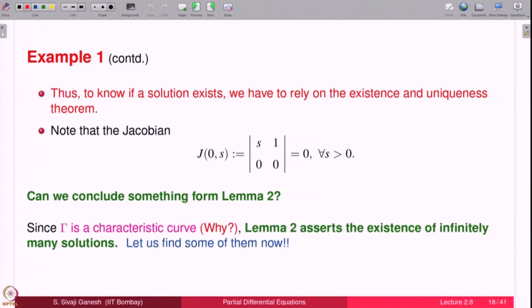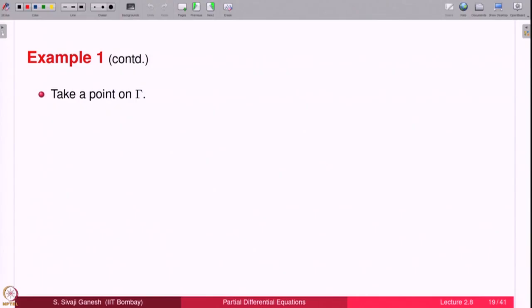Done. Let us find some of them. Yeah, the theorem says infinitely many. The theorem also gives an algorithm which can be implemented. We will do that. So, take a point on gamma, say this point P. I do not really need to put s naught, so I just put s. All of us know that s is fixed in this, right. The point P naught is fixed.